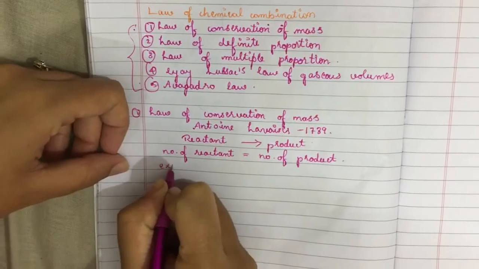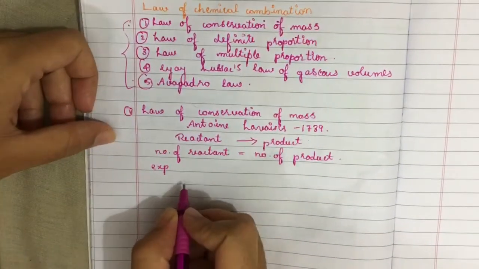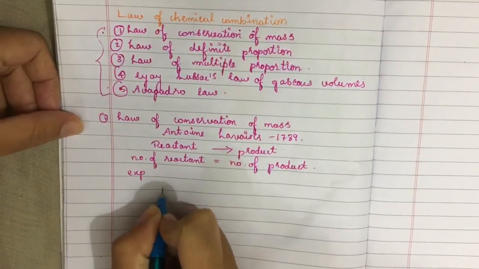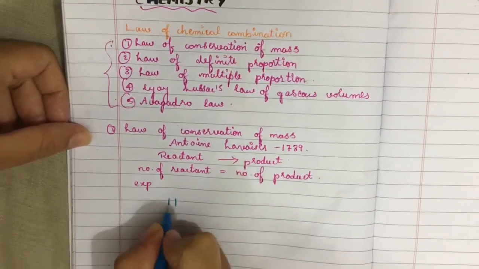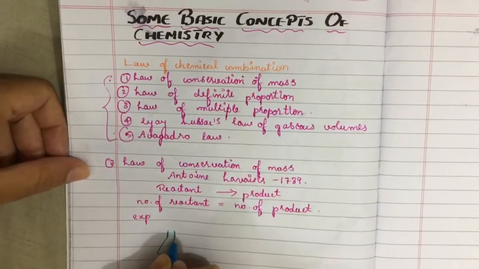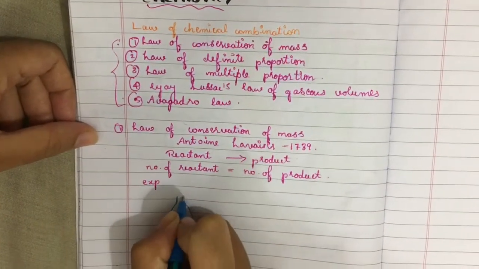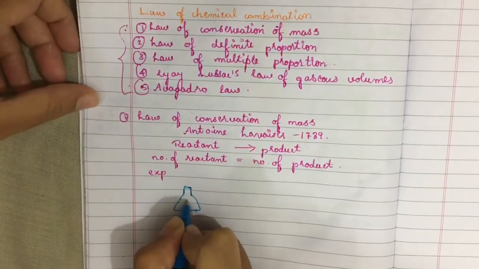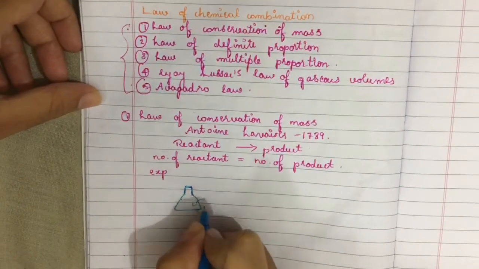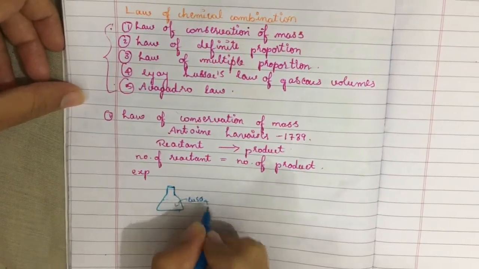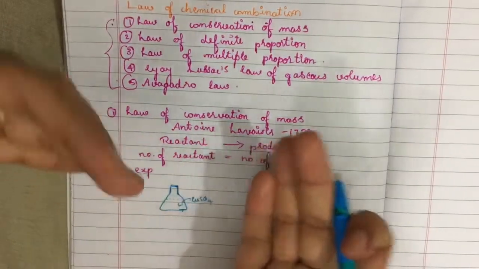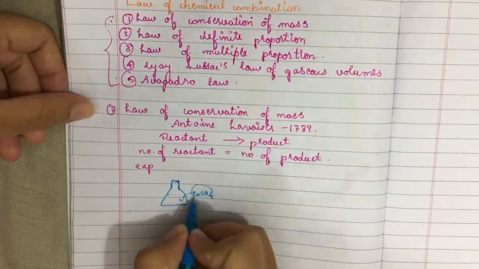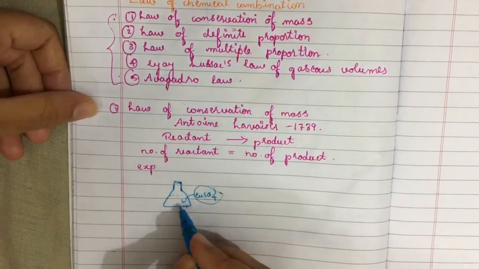His experiment was, he took a conical flask. In the conical flask, he took a particular amount of water, and to it he added copper sulfate powder. And the solution, as you know, when you add copper sulfate to water, becomes blue in color.